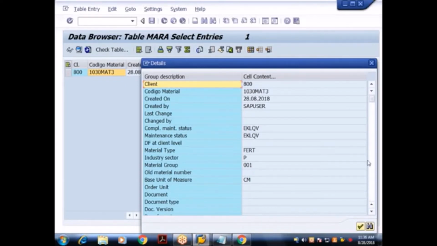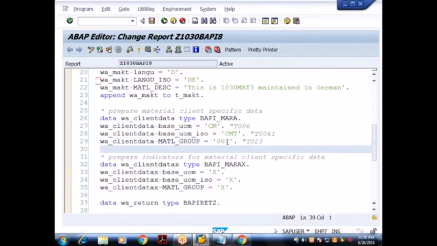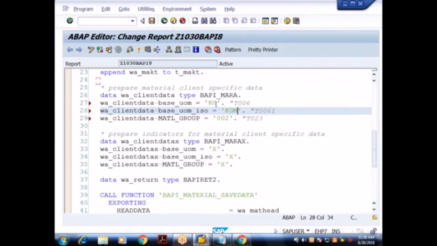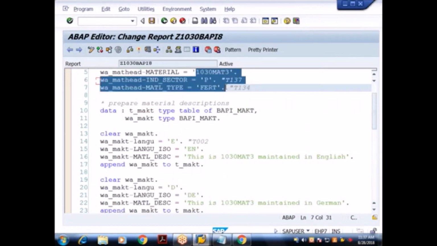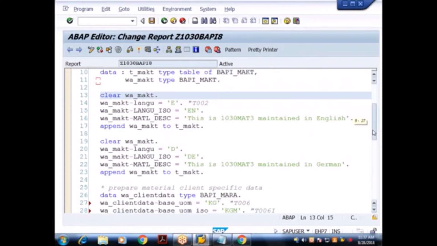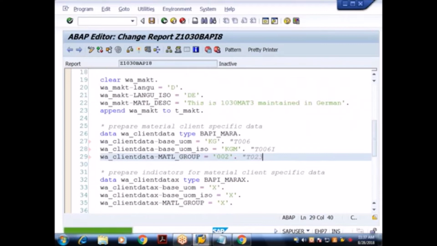So what I'll do, 001 cm is there. So in my program, the material group I'll pass what? 002. Okay, and this I'll pass as what? Kg, and the ISO code for this is KGM. Go and check in what? T006I table. Understood? So I can modify only the client data. I cannot modify the header data. This remains what? Same. This combination should remain what? Same. I can modify only the other optional parameters.